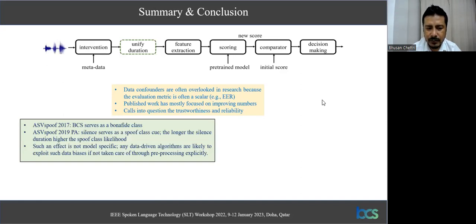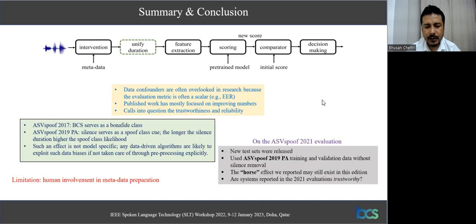So to summarize, the BCS artifact serves as a strong cue for the bona fide class on the ASVspoof 2017 dataset, and silence serves as a spoof class cue in the ASVspoof 2019 PA dataset. The longer the silence duration, the higher the spoof class likelihood. We have demonstrated that such an effect is not model specific, and any data-driven algorithms are likely to exploit such biases if not taken care of explicitly.